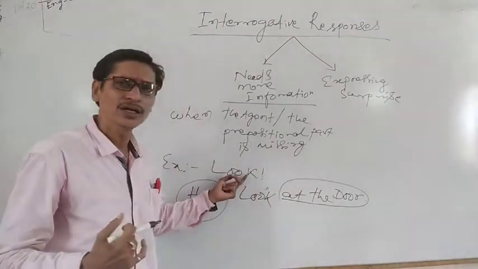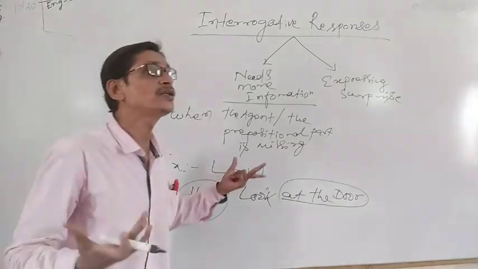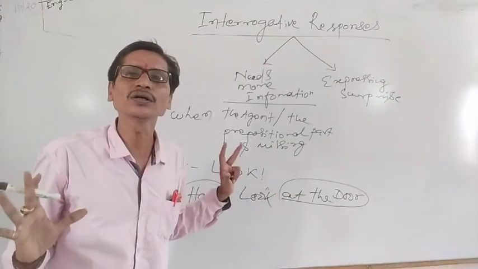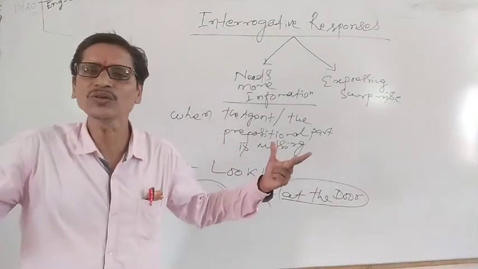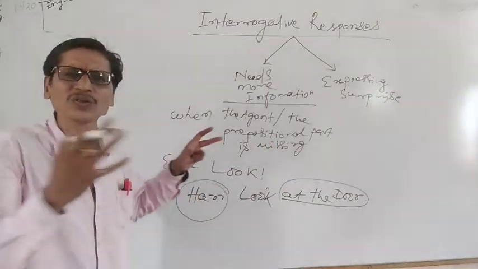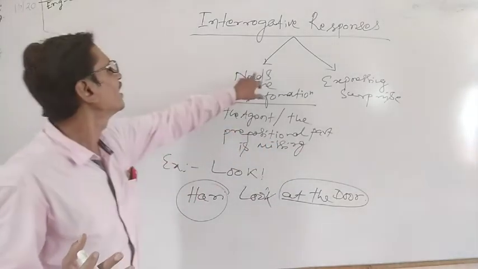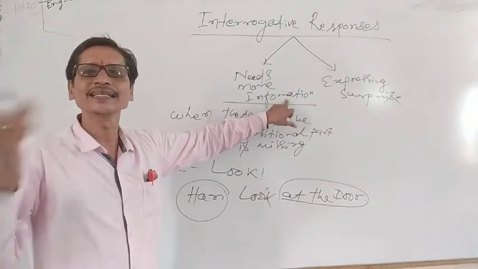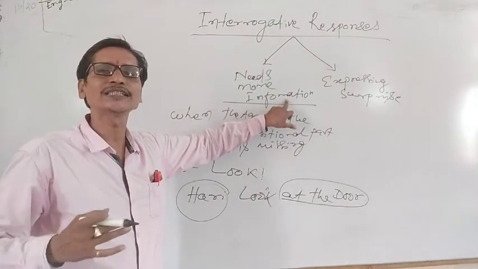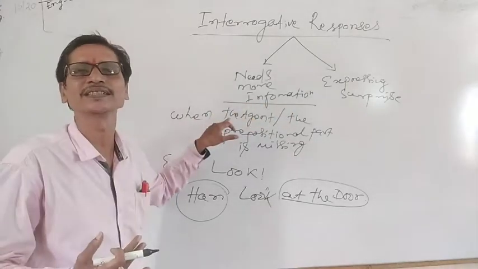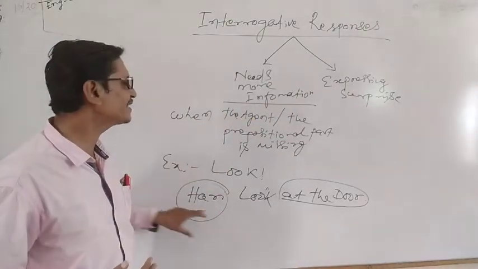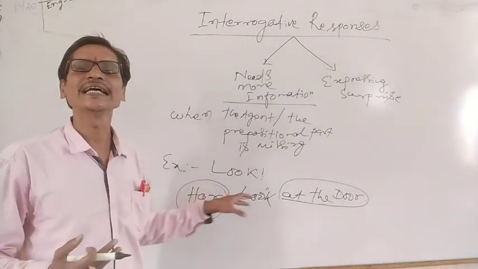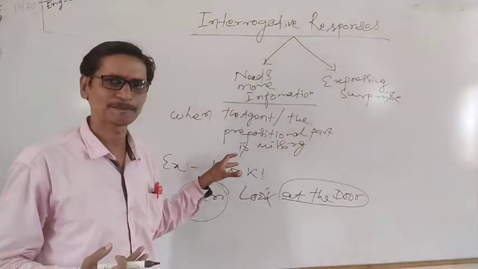Look means where to look, what to look, what at to look. There is no such answer. Therefore, it needs more information. The listener who responds this needs more information. Therefore, this is called one of the interrogative responses.